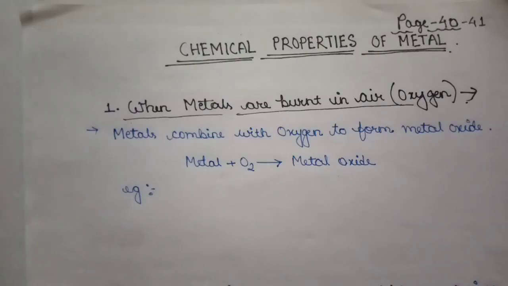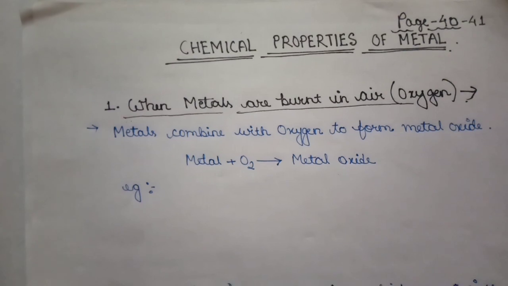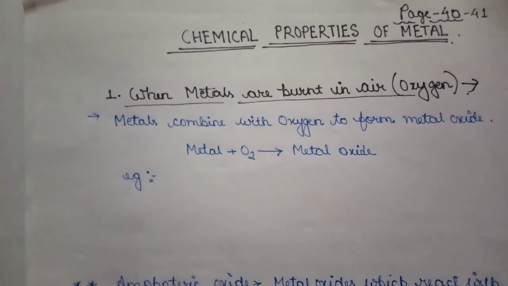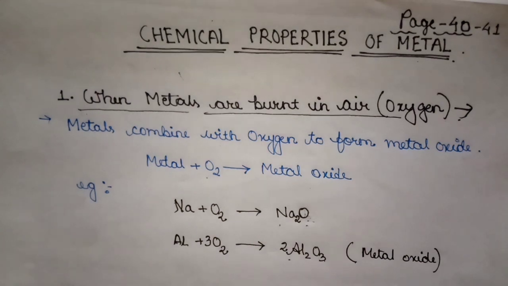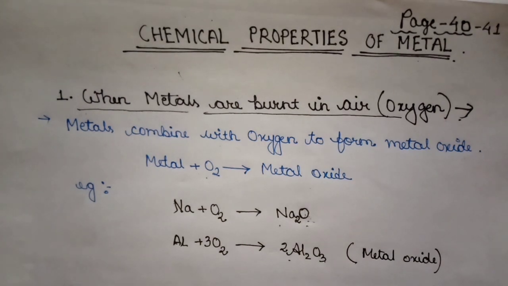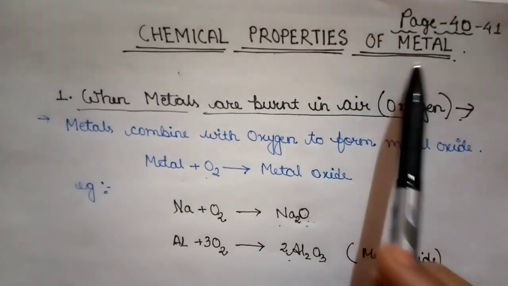Though we have got 8 physical properties of metals and non-metals, as they have some exceptions, it is very difficult to make a comparison between metals and non-metals. So, elements can be more clearly classified as metals and non-metals on the basis of their chemical properties. First, we'll learn about the chemical properties of metals.